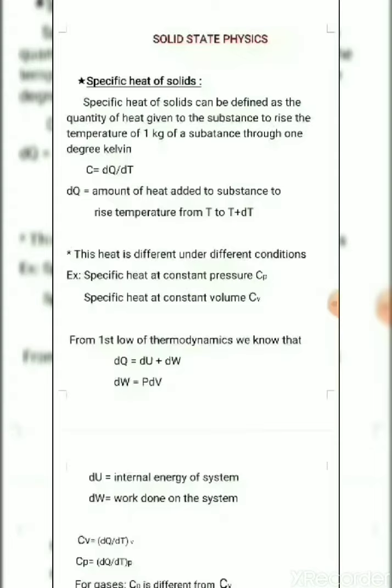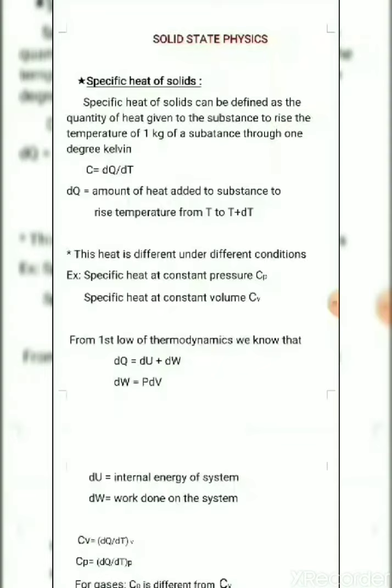And specific heat at constant volume, Cv, is nothing but the quantity of heat given to the substance to raise the temperature of 1 kg of the substance through 1 degree Kelvin at constant volume. In that system, the volume should be constant. That is called the specific heat at constant volume, Cv.